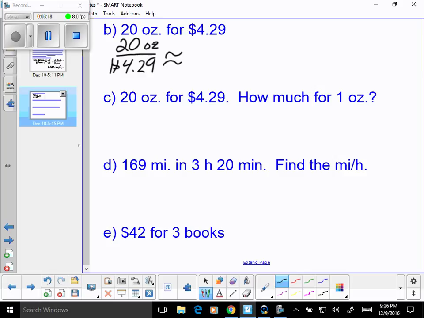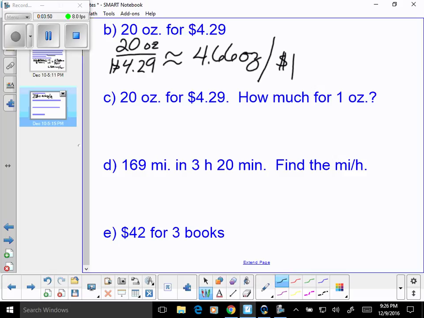Generally, they will tell me in my directions what to round to. Sometimes they'll say hundredth, sometimes they'll say tenth. In this particular instance, I'm choosing to go to the nearest hundredth, so I'm going to have 4.66 ounces per dollar. And if you want to put a 1 there for $1, that would be all right too.